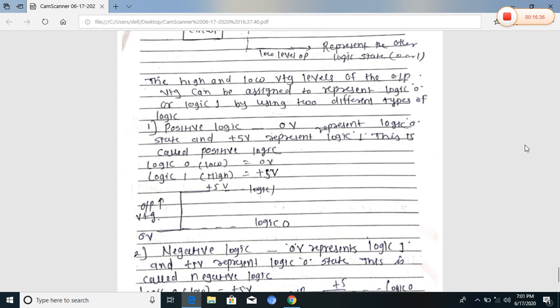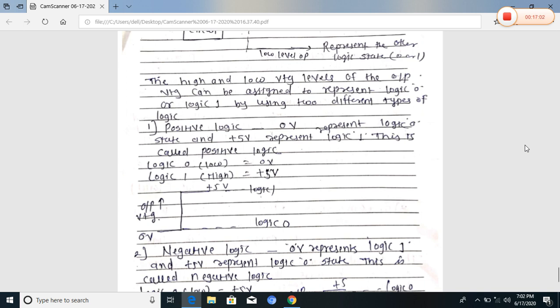In the diagram, for positive logic the voltage range is 0 to 5 volt. In this voltage range, 0 volt is represented as logic 0, and plus 5 volt is represented as logic 1. This is called positive logic. Logic 0 is low, that is 0, and logic 1 is high, plus 5 volt.